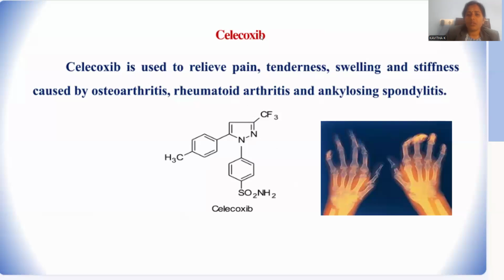This is called celecoxib, and it is more effective for relieving pain, tenderness and swelling, and inflammation whenever present, in osteoarthritis, bone related problems, bone weakening problems, rheumatoid arthritis, and joint pains. Whenever people are suffering with all these, they can be effectively treated by celecoxib.